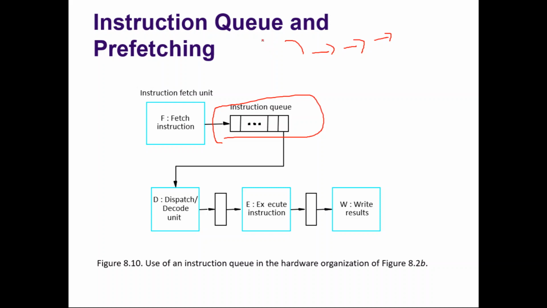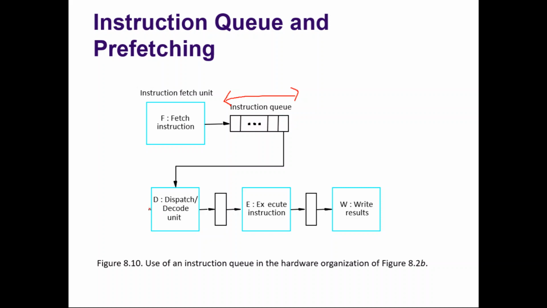Every time, the fetch unit should fetch an instruction from the cache. But instead, we can maintain an instruction queue, right? The job of the fetch unit is to just fetch the instruction and keep it in the instruction queue. It need not bother about the dispatch unit.